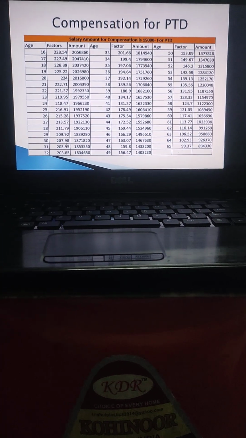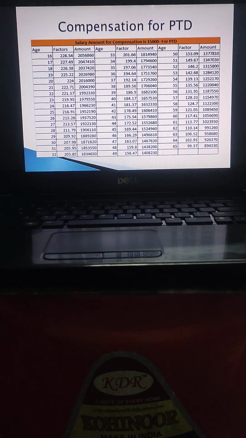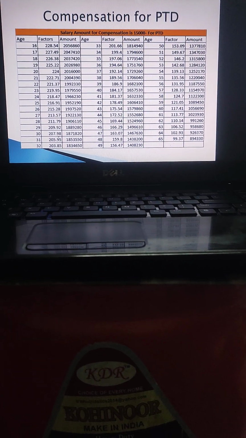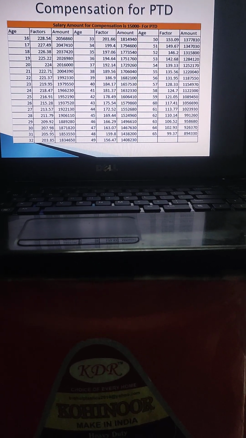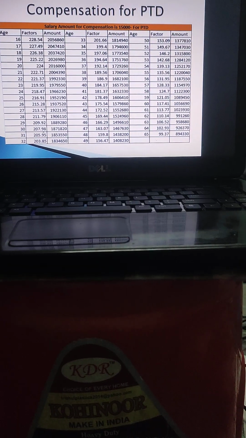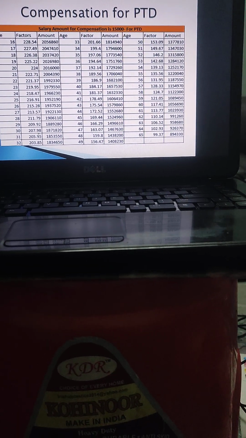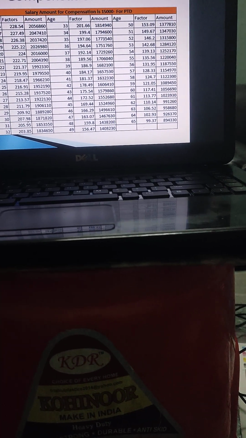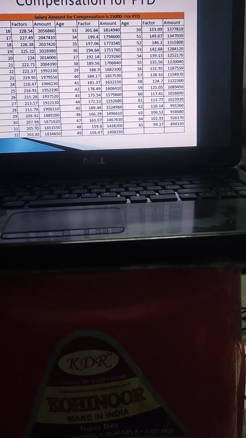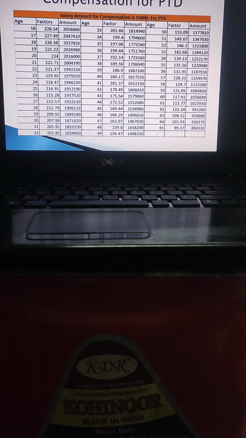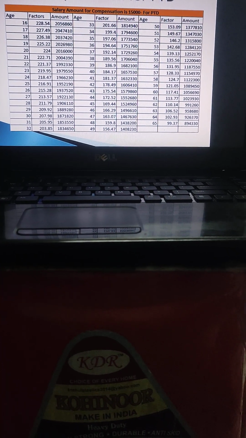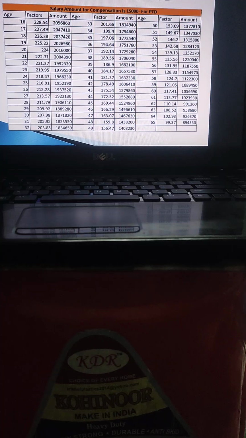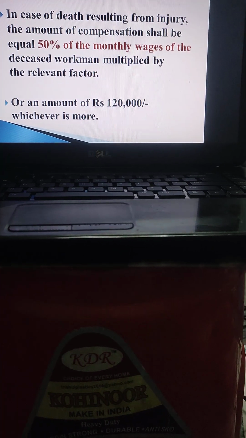Here, say for example, for the age of 40 years, the relevant factor is the same, 184.17, but the amount of compensation would be 16,57,530 for the worker of the same age of 40 years and the same wages of 15,000 rupees per month. So here the compensation would be slightly higher, and the same 16 to 65 years relevant factor is shown.